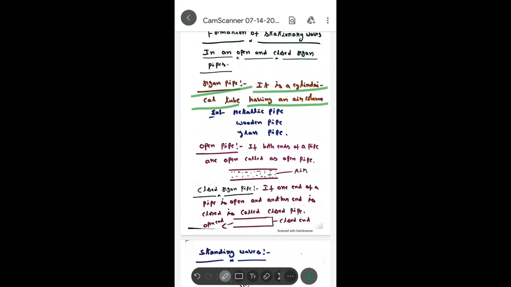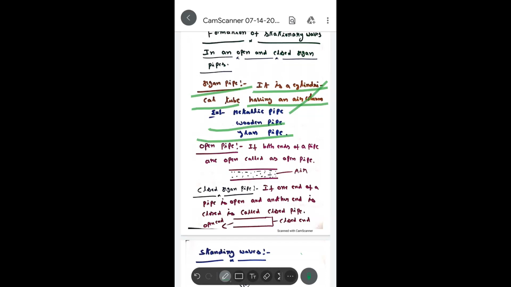Now the materials by which we make organ pipes: metals, wooden materials, and glass materials also. A hollow glass pipe also works. These are the examples of organ pipes.